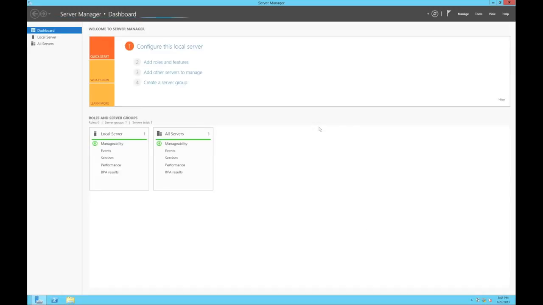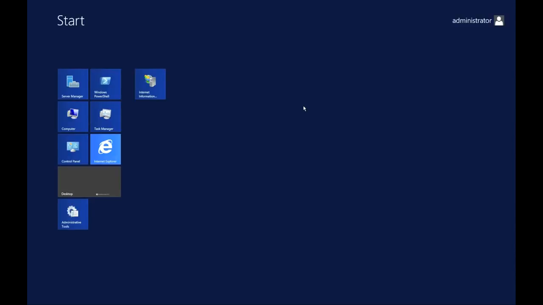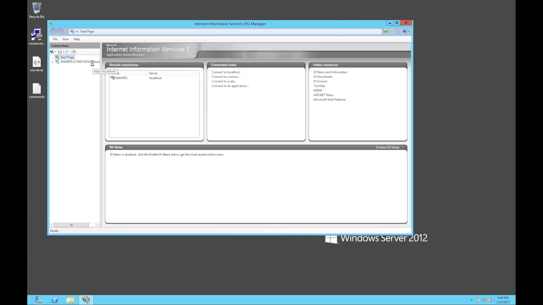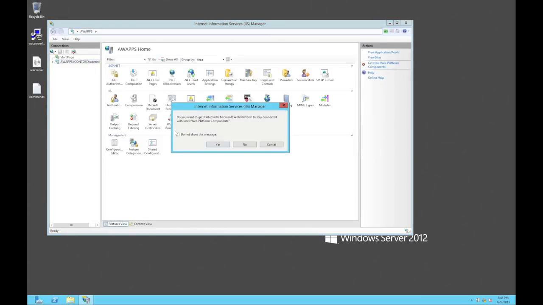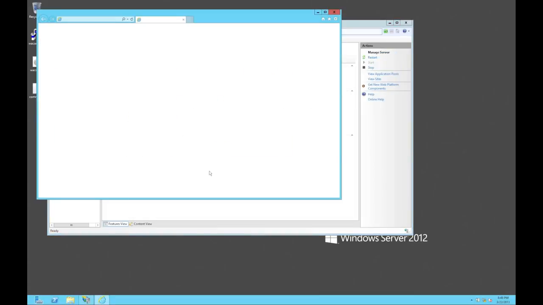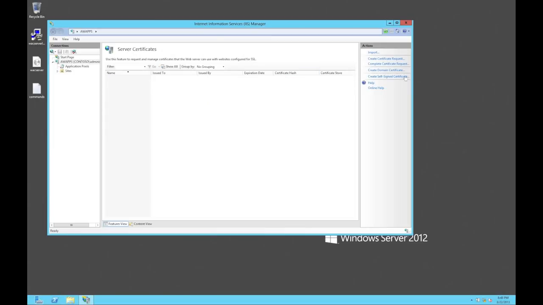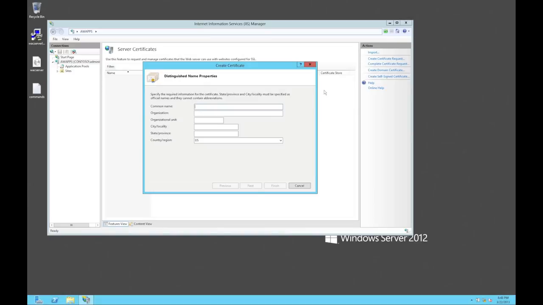So what we're going to do is jump into IIS Manager and get a certificate for our web server. Here we are. So, oh, I didn't mean to click on that, ignore that. So what we're going to do is jump into Server Certificates, and then on the right hand side select Create Domain Certificate. So we need to give it the common name of the certificate, which will be the server name, and then of course enter all the other information.